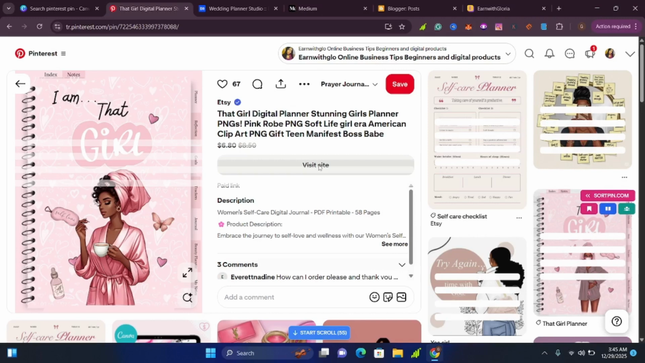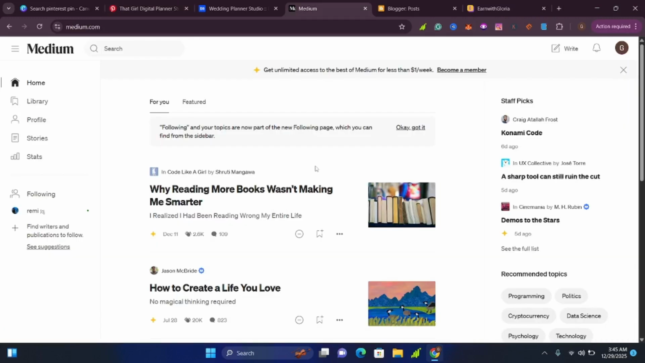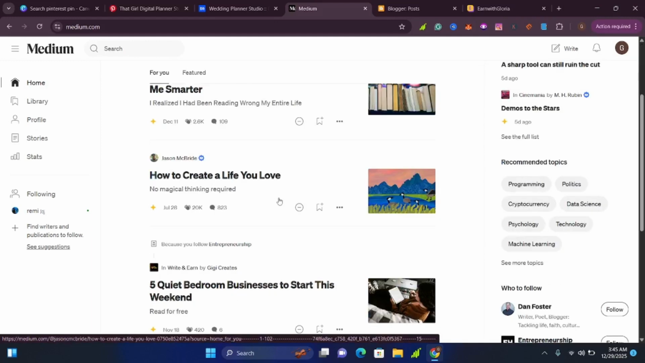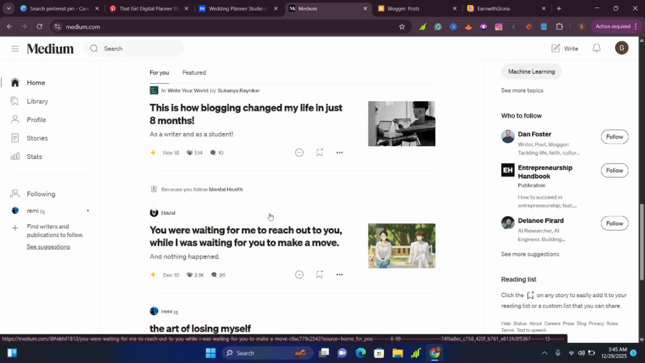But another thing about your blog, you can come here and use platforms like Medium. They help you to be driving traffic. For example, you can be writing here these blogs, different of them according to the niche you are in, and that will be helping you also to lead people to your digital product.